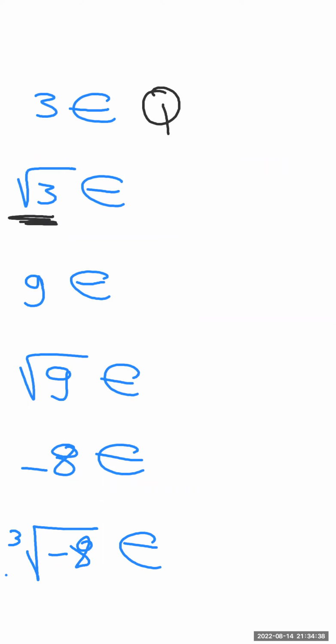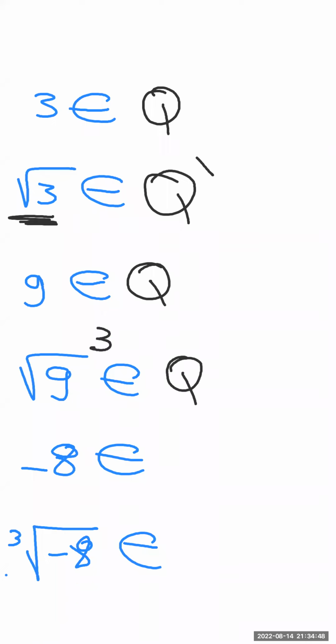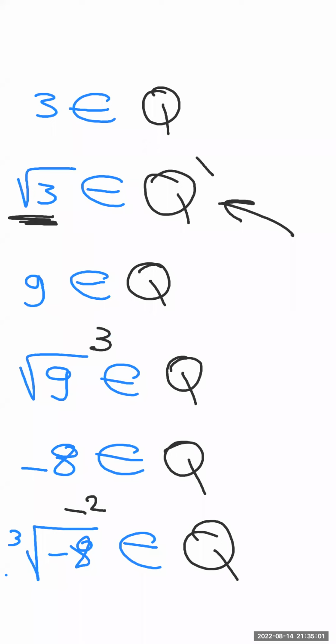Square root of 3, do we have a square root of 3? No, irrational. 9, of course, rational. Square root of 9 is 3, so rational. Negative 8, rational. Cubic root of negative 8 is negative 2, rational. Correct, guys? So the only irrational one is the square root of 3. Why? Because it's not a perfect square, there is no square root for 3.